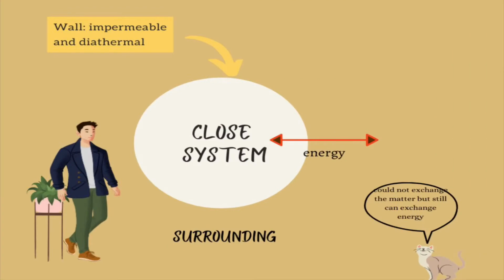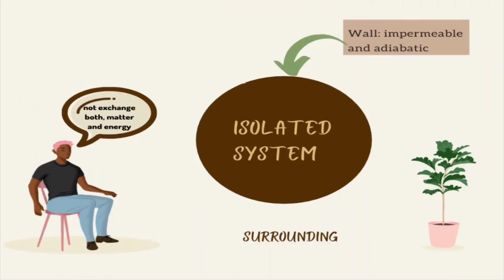Another type of system is a closed system. If the wall becomes impermeable, we no longer have exchange of matter with the surroundings, but we could still exchange energy. Most of the systems we will be talking about in thermodynamic discussion are of this type. Another type of system is an isolated system. Now, the wall is going to be impermeable and adiabatic, so there is no exchange of either matter or energy.